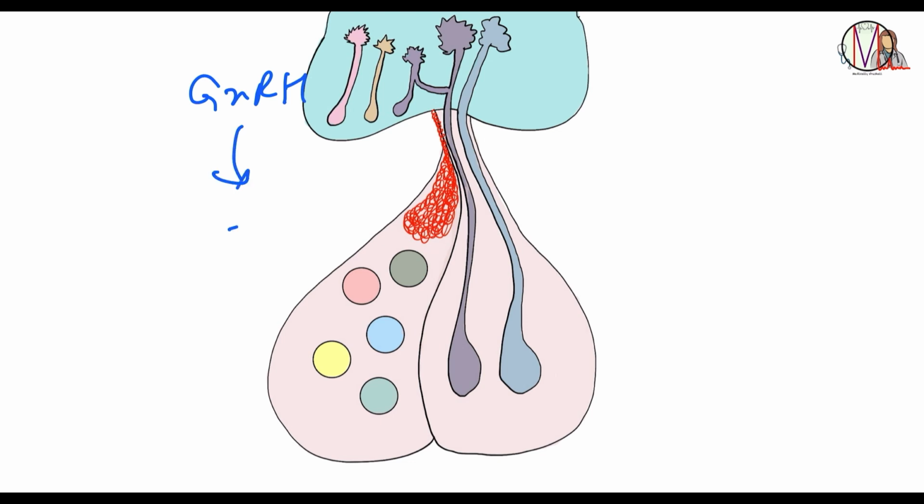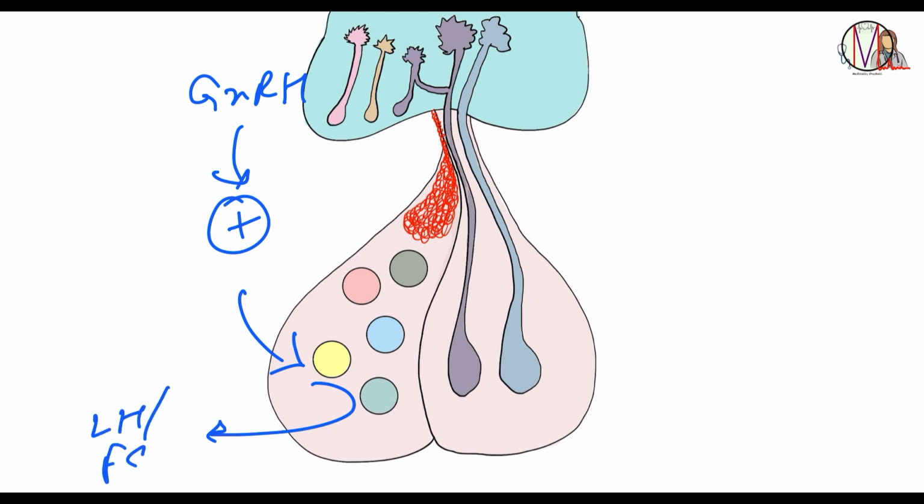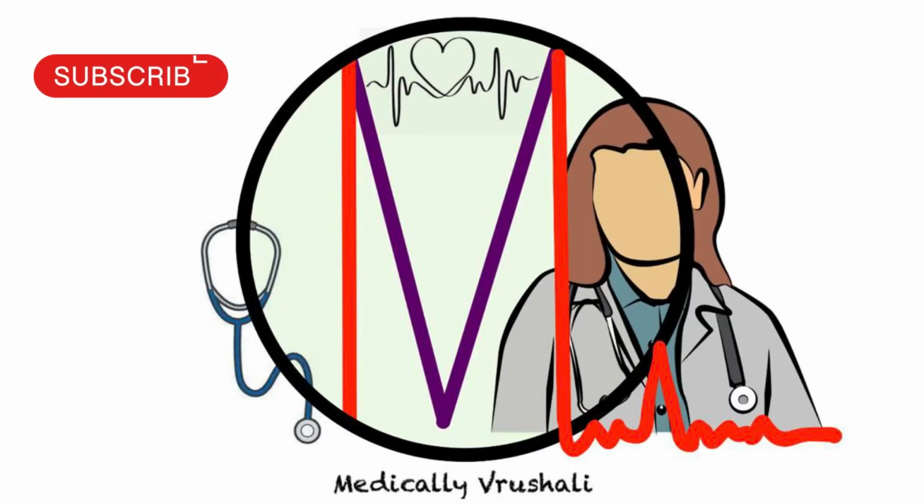And this GnRH will further give positive stimulus to the anterior pituitary to release LH and FSH from gonadotrope. FSH is released when the frequency is low, whereas LH is released when the frequency of GnRH is high.